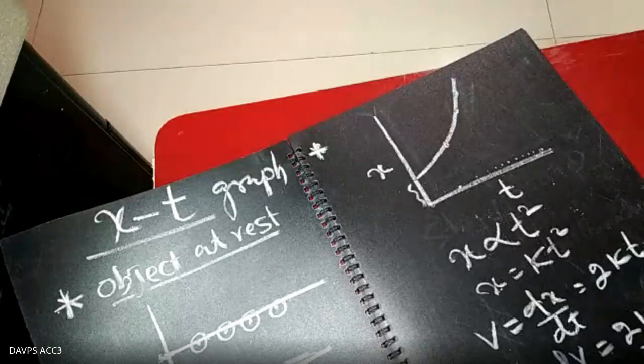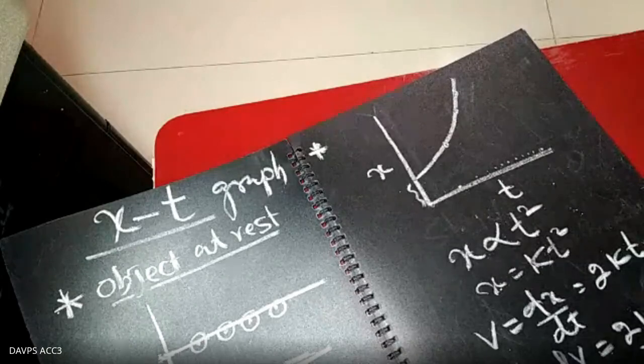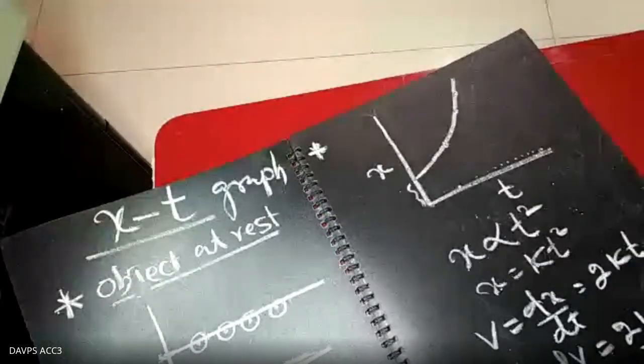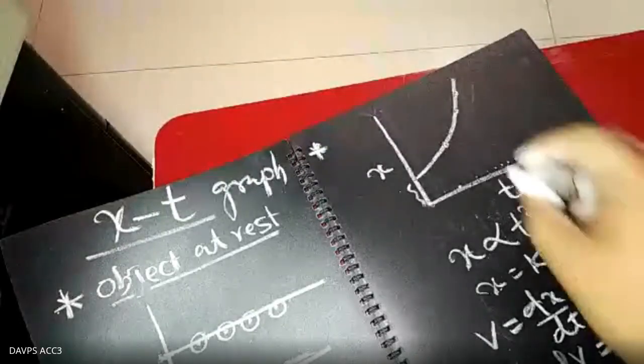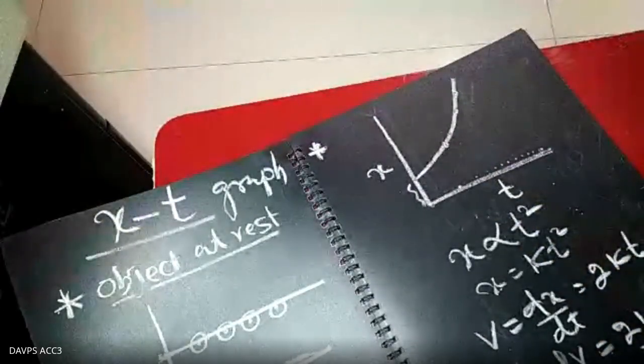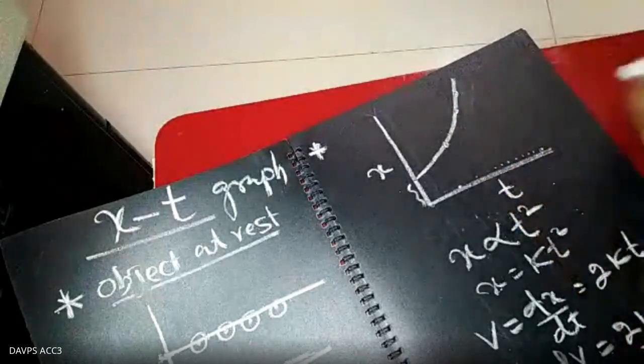You will have difficulties whenever you switch from the xt graph to the at graph, or the xt graph to the vt graph, like that. So this nature of motion is that the body has increasing velocity and constant acceleration.